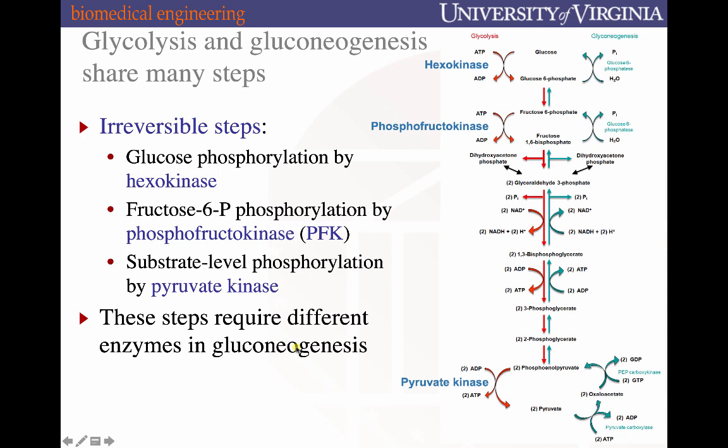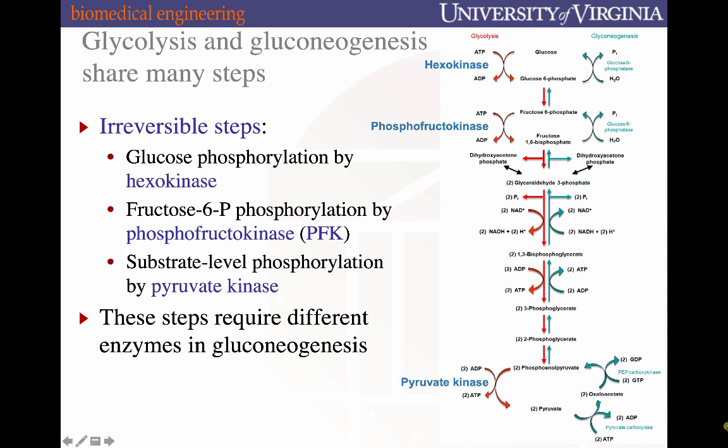The third irreversible step is the last substrate level phosphorylation involving a kinase called pyruvate kinase. To remind you, what's occurring at this step is that a phosphate from phosphoenolpyruvate gets transferred onto ADP to make ATP and generate pyruvate. Here, the substrate, by virtue of that substrate level phosphorylation, is moved to such a low energy state that it's effectively impossible to have a high enough level of pyruvate for it to go in the reverse direction.